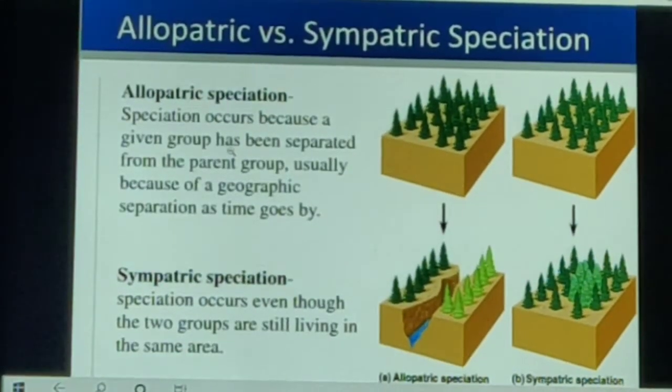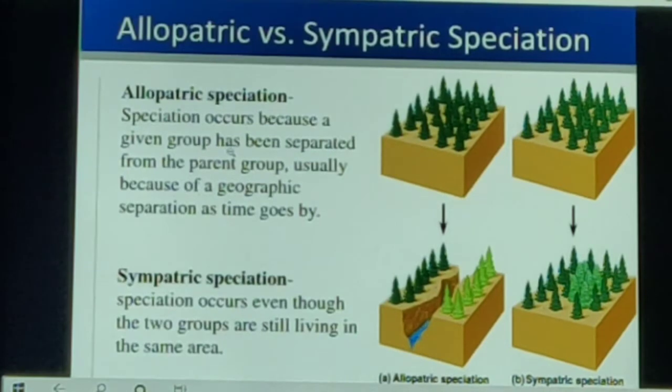In sympatric speciation, speciation occurs even though the two groups are still living in the same area. Clear? There can be a number of ways by which this can happen. If DNA changes are severe enough, such as changes in the number of chromosomes, eventually the germ cells of the two groups cannot fuse with each other. It means mutation will be there, so it will also result in a new species.